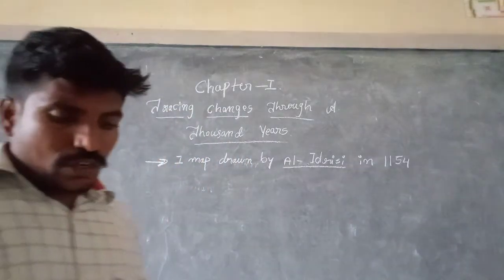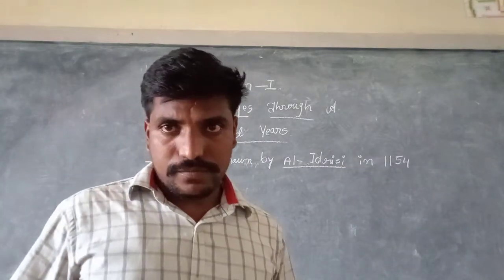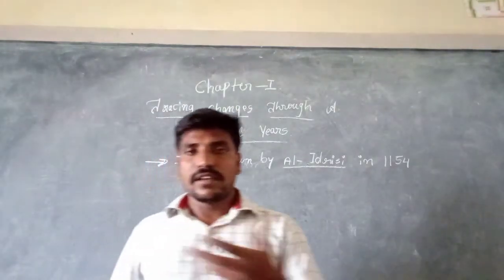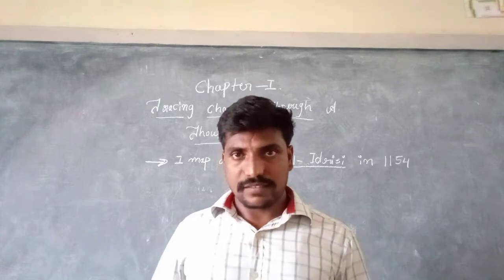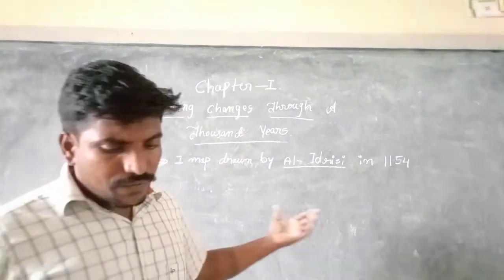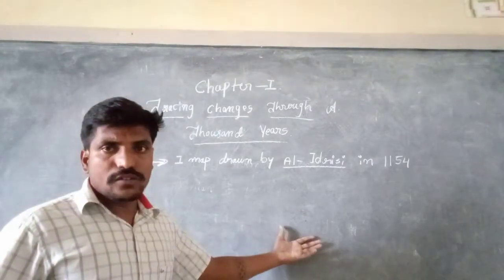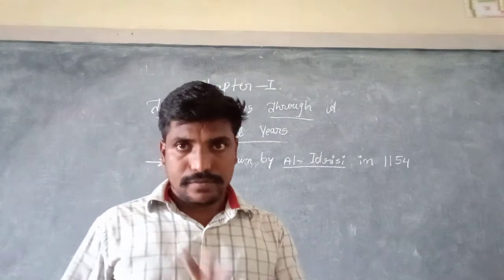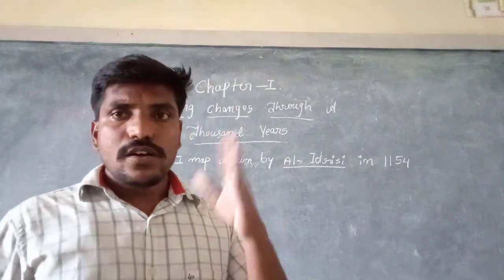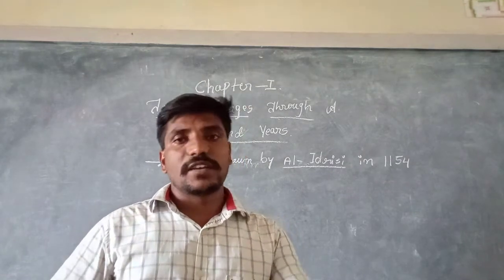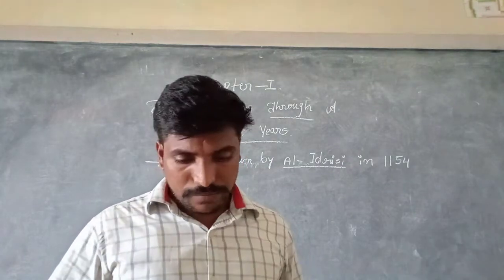Al-Idrisi, right? He was the geographer. First you should know the meaning of geographer: the person who studies about the lands. Those are called geographers. So Al-Idrisi was a geographer. He has drawn the world map in the year 1154, approximately in the 12th century, right?